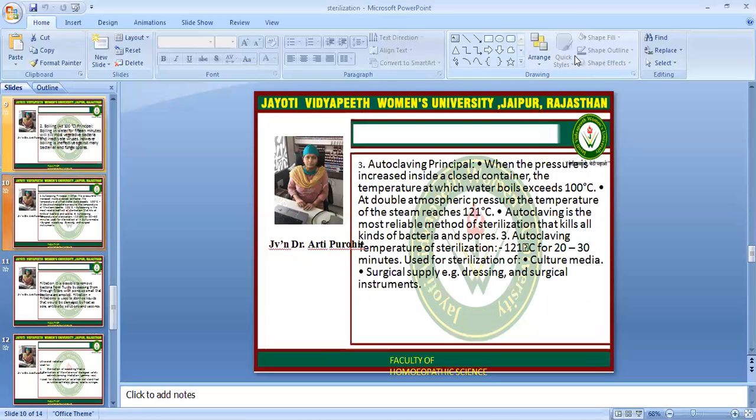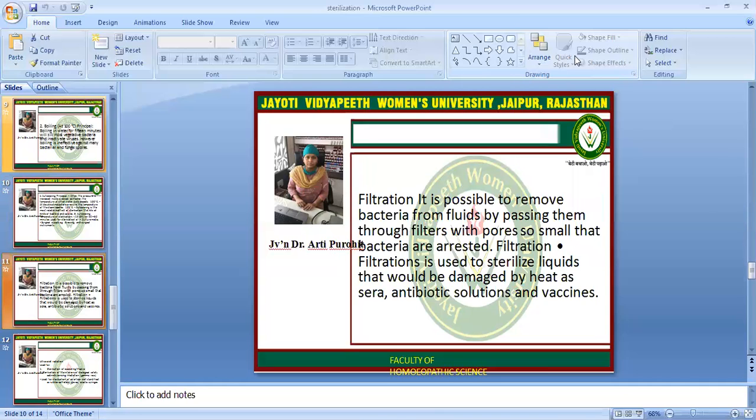The autoclaving principle: when the pressure is increased inside a closed container, the temperature at which water boils exceeds 100 degrees. At double atmospheric pressure, the temperature of the steam reaches 121 degrees centigrade. Autoclaving is the most reliable method of sterilization that kills all kinds of bacteria and spores. The autoclaving temperature of sterilization is 121 degrees centigrade for 20 to 30 minutes. It is used for sterilization of culture media, surgical supplies, dressings, and surgical instruments.